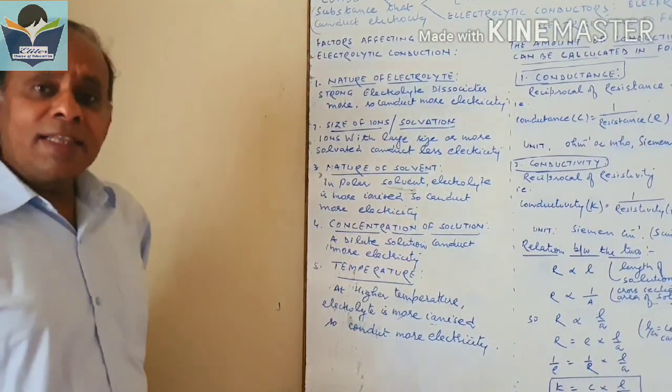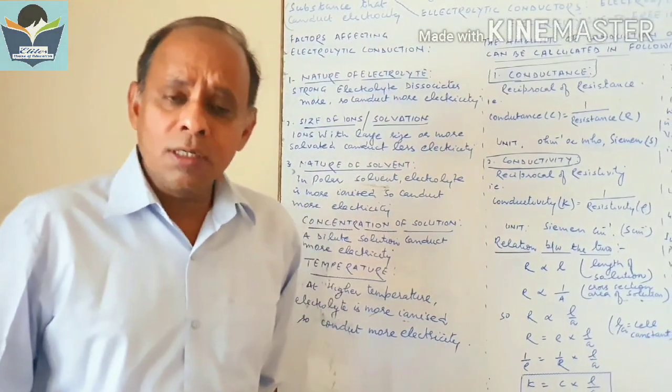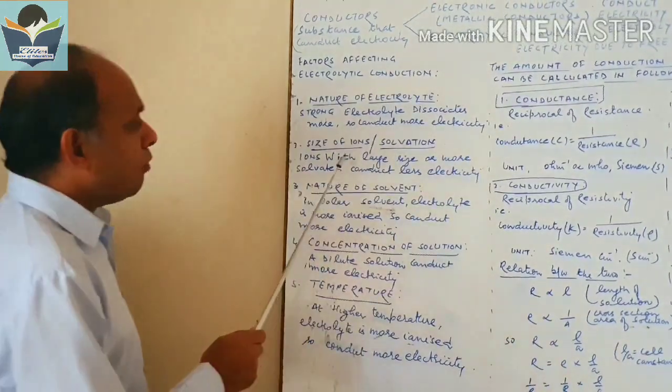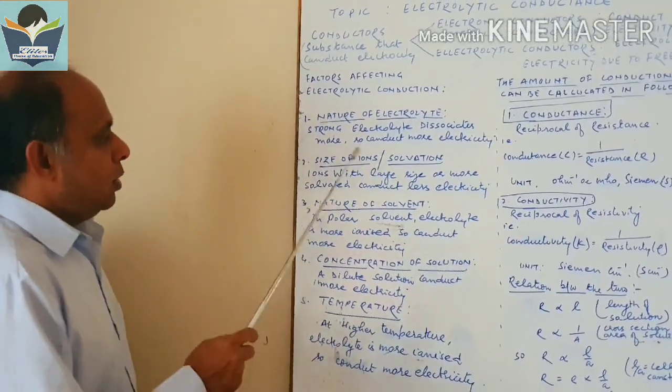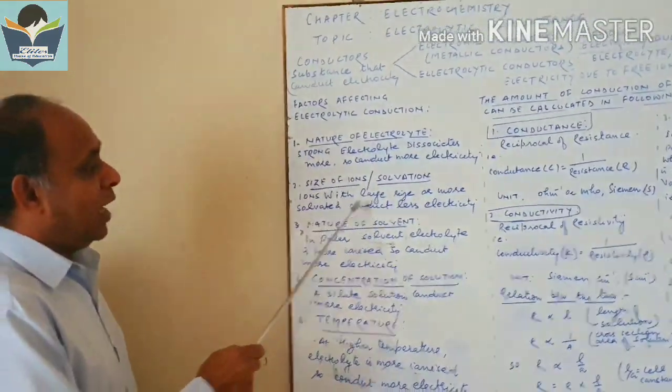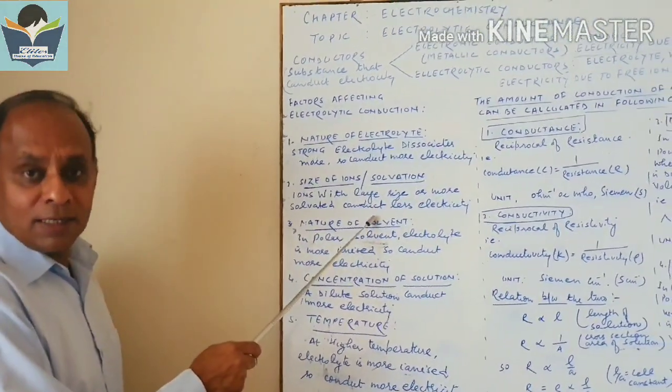Second, conduction also depends on the size of ions. If we have small size ions, they conduct more electricity. If we have large size ions, they conduct less electricity.